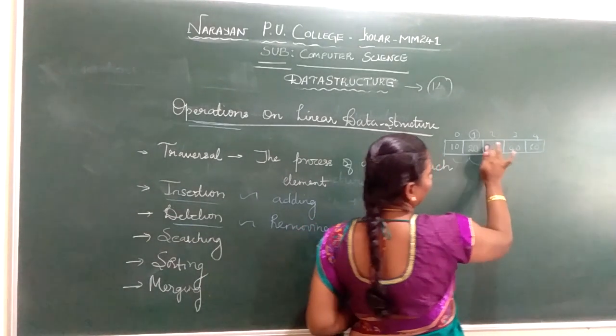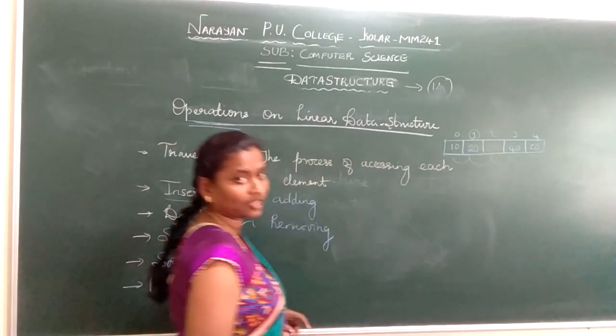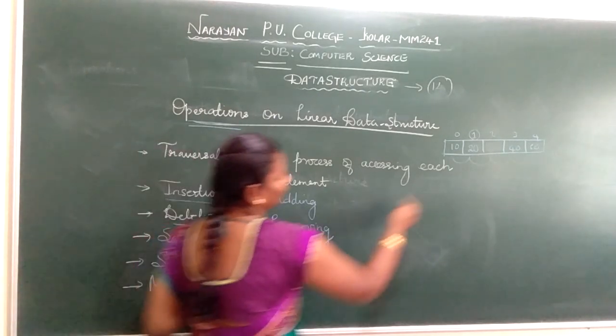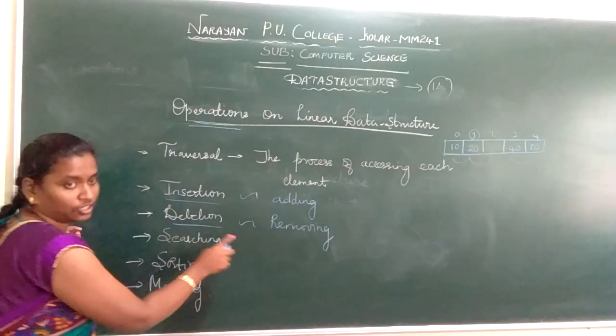Now I want to remove 30 at location 2, at index 2. If I want to delete an element, we call it removing. When I am removing an element in a data structure, that is called deletion.